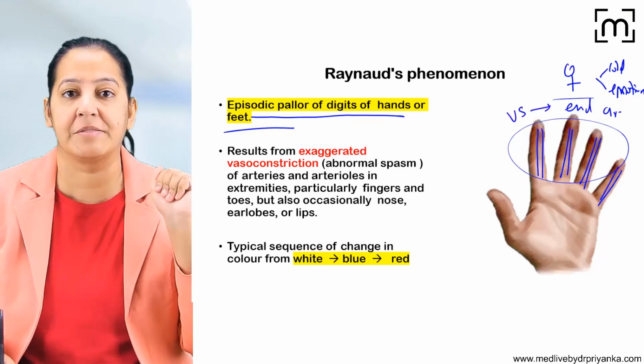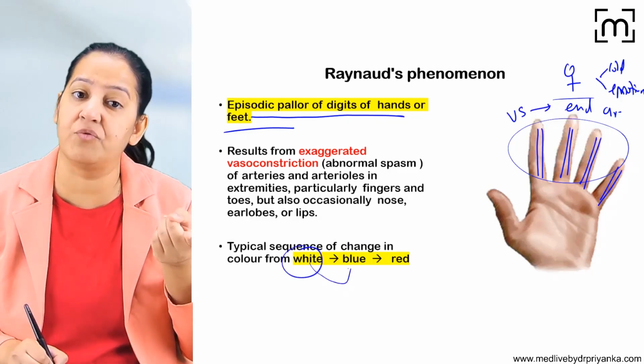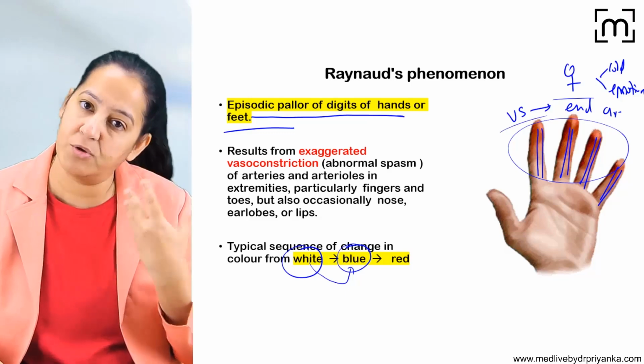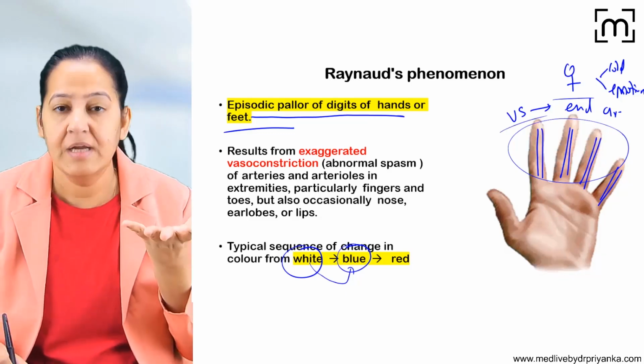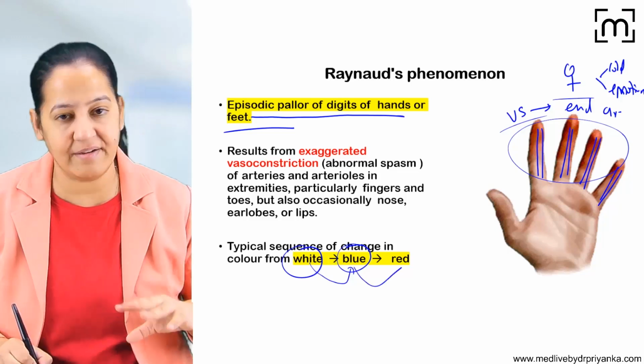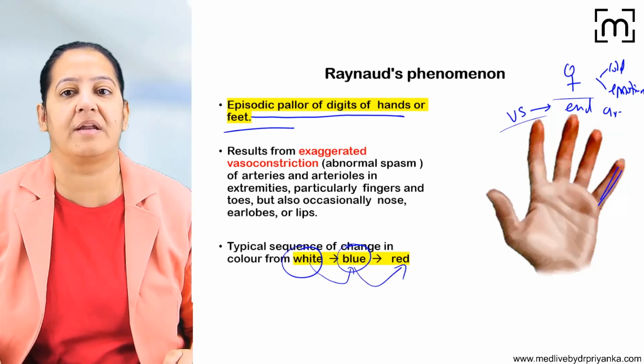Because there is vasospasm, the digits become white in color. And this leads to cyanosis, so this is followed by blue digits. After that, the vasospasm goes away automatically. It is relieved, so there is vasodilatation after that. It will lead to recovery of the blood, and then suddenly it becomes red. So you can see the sequential change is known as Raynaud's phenomenon.